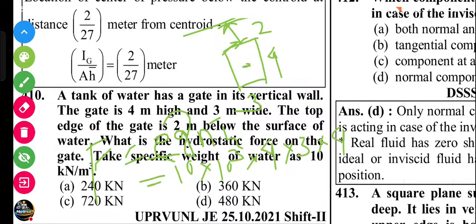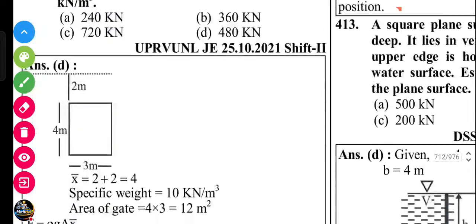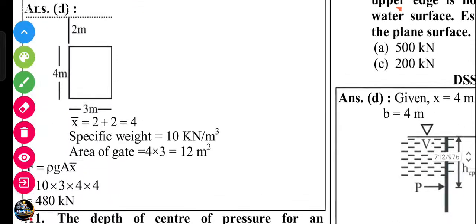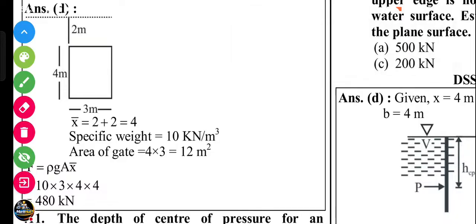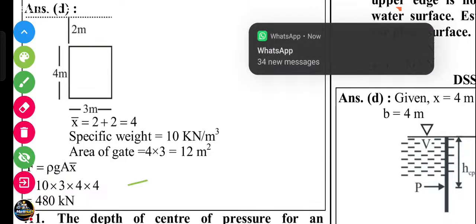Here you can multiply 4 into 4, 16, into 3, so 48, and the last digit is coming 8. I think D is the answer, 480 kilonewton. Let's check. Yes, if you solve the equation 10 into 3 into 4 into 4, it's coming 480 kilonewton.